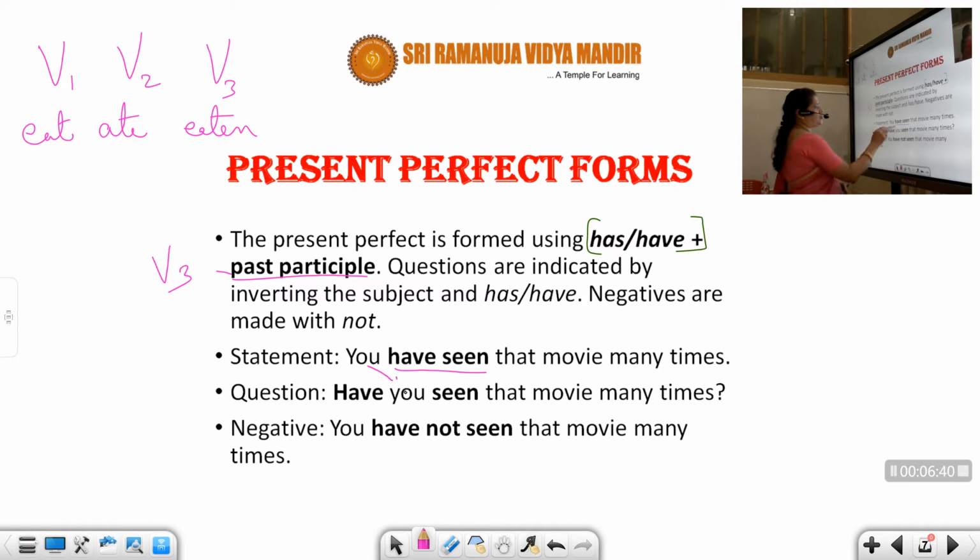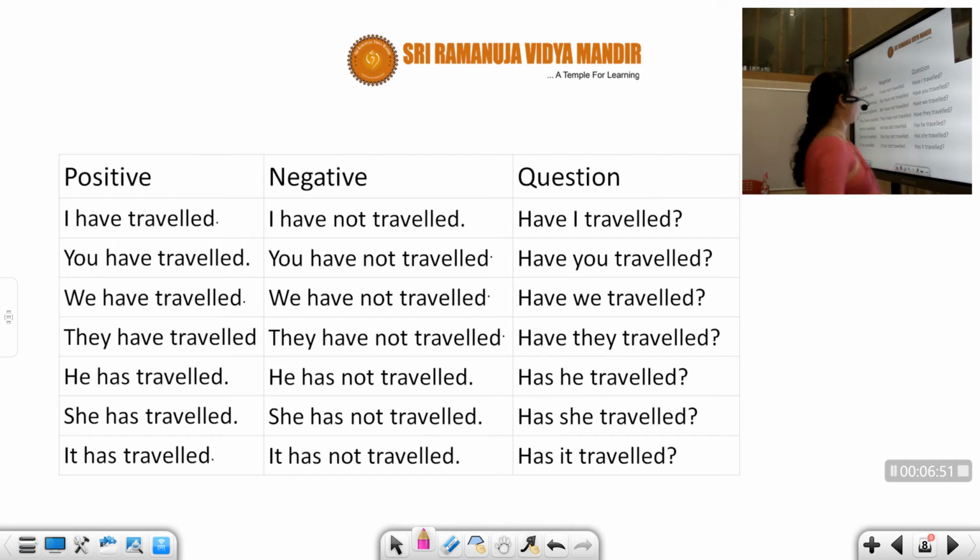So there'll be a change, that's all. You just have to use this change. So this is how you're going to make a statement, a question, and a negative form. Anyway, I've made a tabular form for you. You can see here, students. First we'll go with the positives. I have traveled, you have traveled, we have traveled, they have traveled.